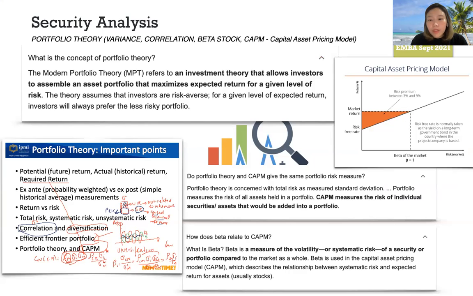So portfolio theory is concerned with total risk as measured by standard deviation. Portfolio theory measures the risk of all assets held in a portfolio. CAPM measures the risk of an individual security or asset that will be added into a portfolio. How does beta relate to CAPM? What is beta? Beta is a measure of the volatility or systematic risk of a security or portfolio compared to the market as a whole. Beta is used in the capital asset pricing model, or CAPM, which describes the relationship between systematic risk and expected return for assets, usually stocks.